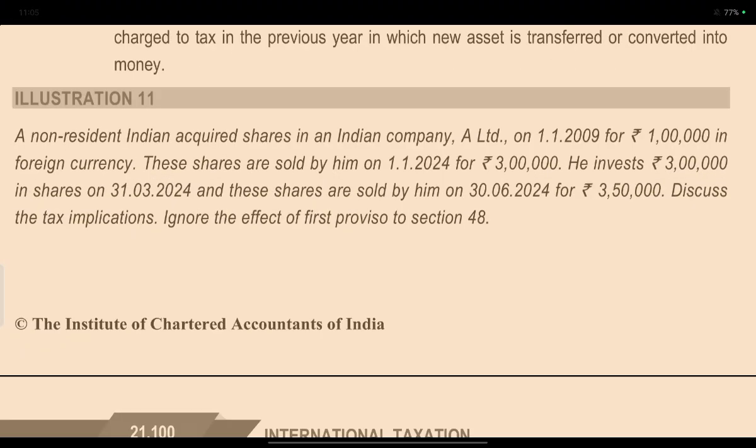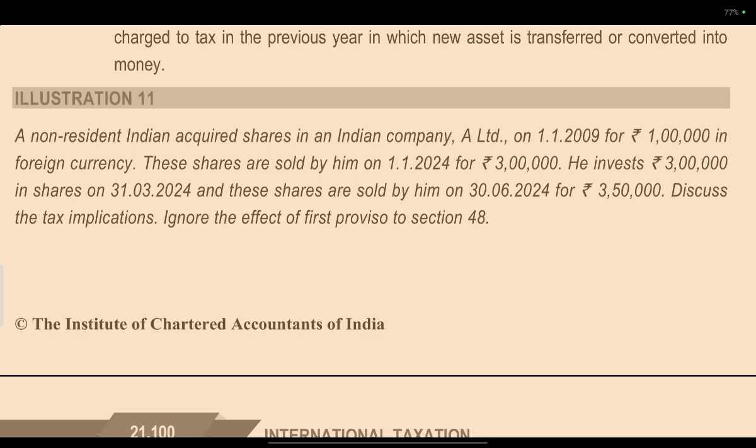A non-resident Indian acquired a share of Indian company A Limited on 1st January 2009 for 1 lakh in foreign currency. These shares are sold by him on 1st January 2024 for 3 lakh rupees. So, long term capital gain. He invests 3 lakh rupees in shares on 31st 24.